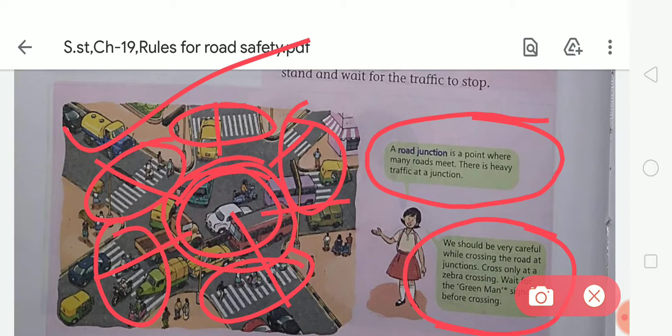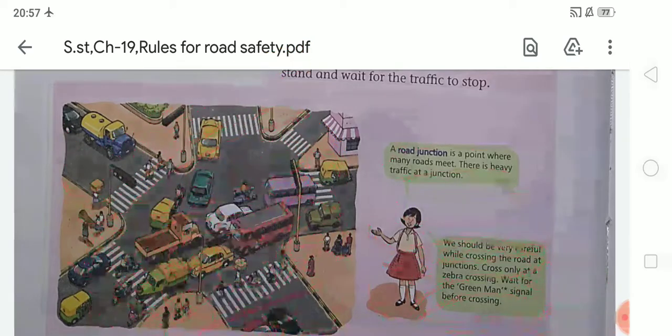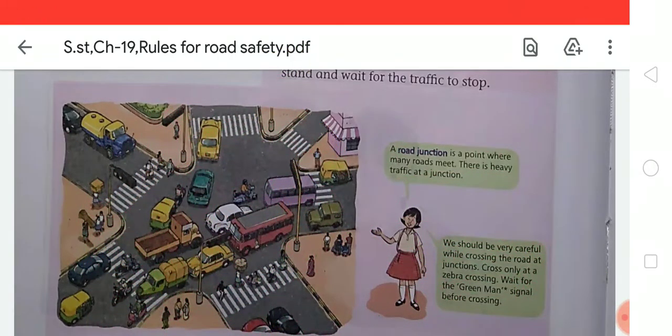So I hope you all have understood about the road junction and how to cross the road junction, because there is heavy traffic at a junction. So at the junction you need to be very careful to cross the road. So now come to the next page.